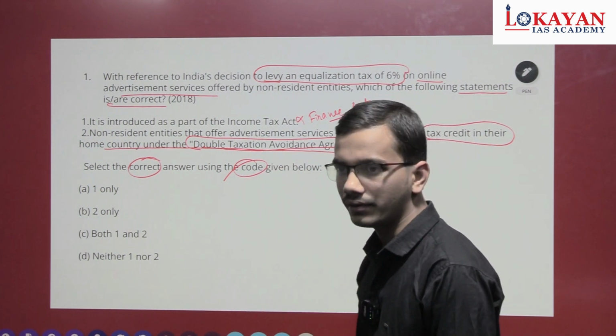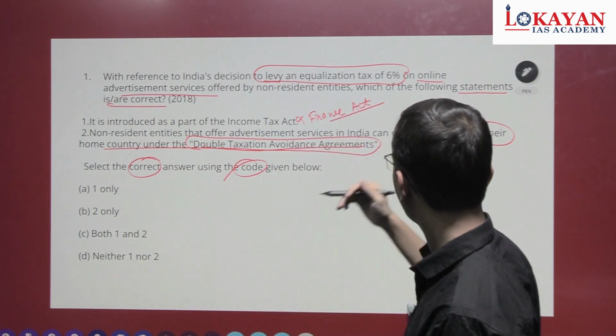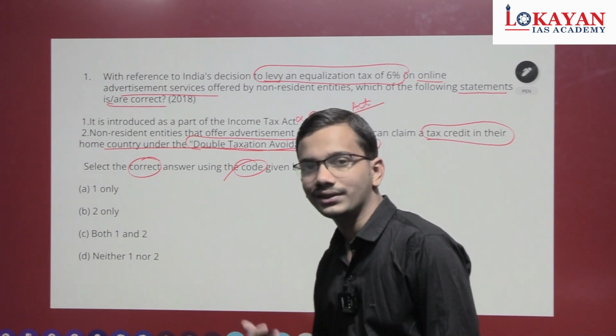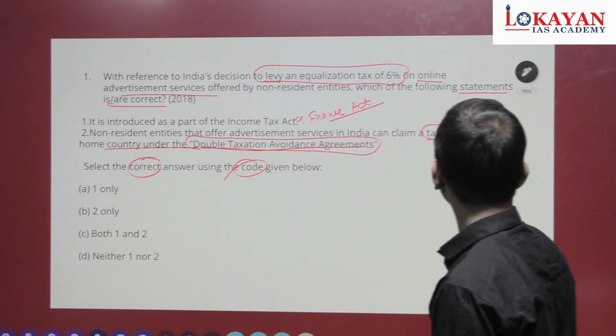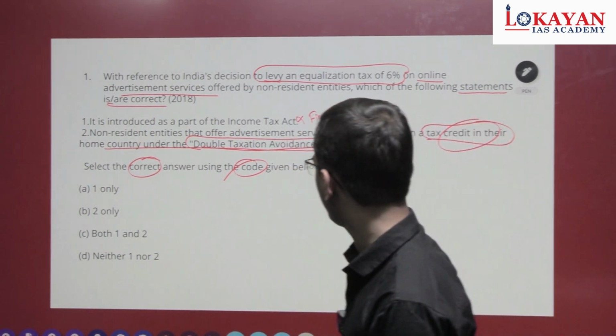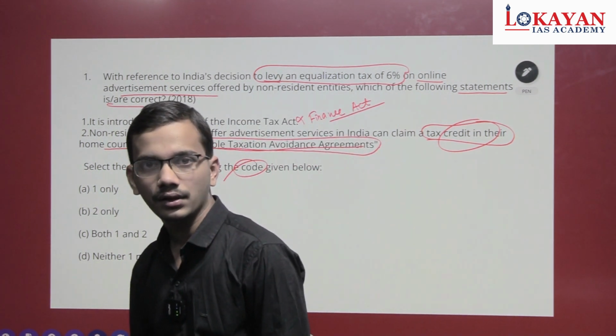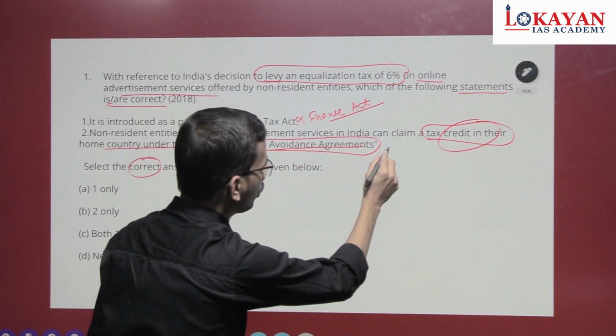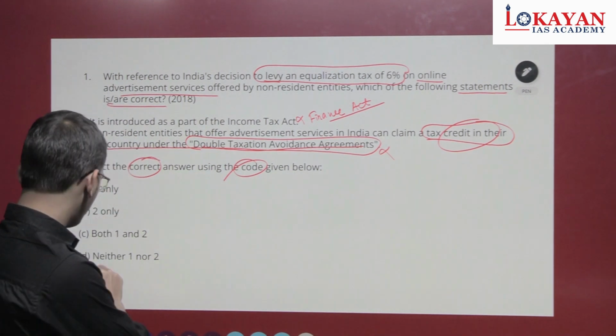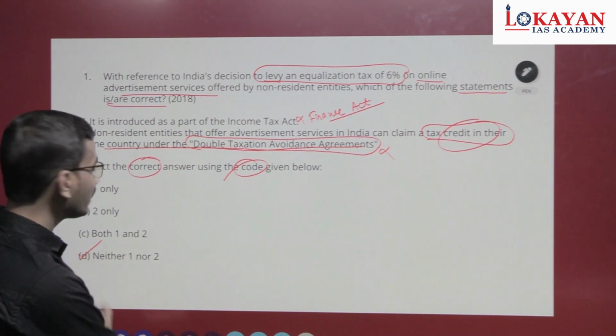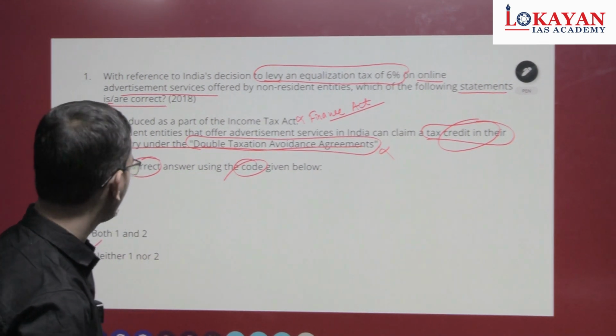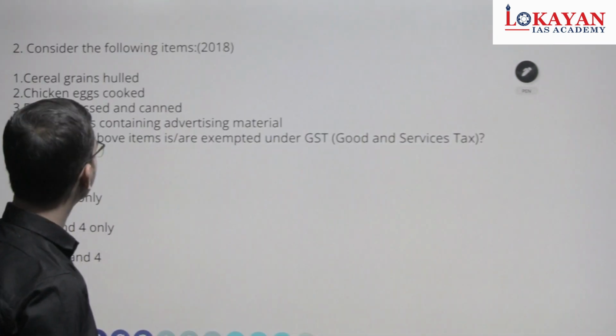See, why would the government give them incentives so that they can claim tax credit under that DTAA, double taxation avoidance agreement? So the second statement is also wrong. So the correct answer is neither one nor two. Okay, let's see the next question.